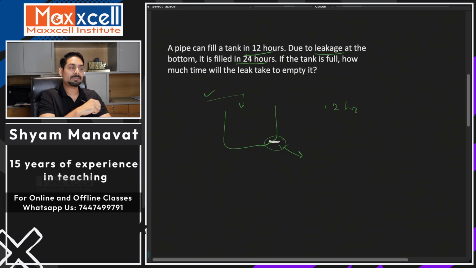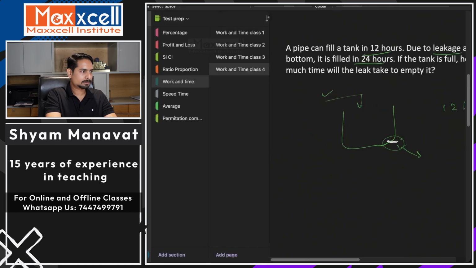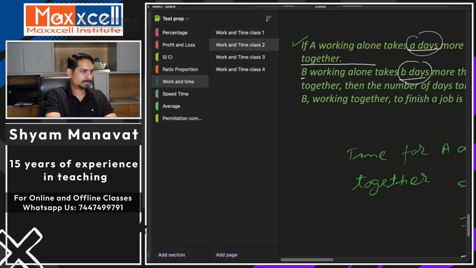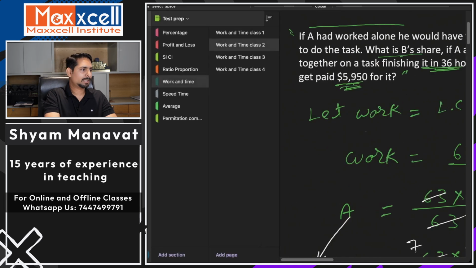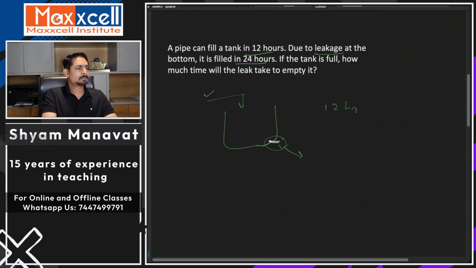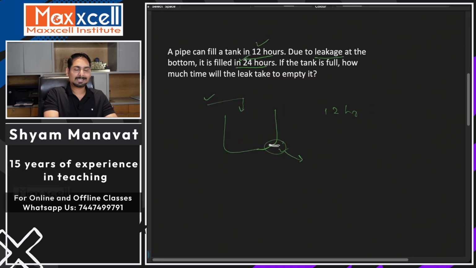So let's see how we handle this question. As I said, this is very similar to the efficiency of individuals type of question. Here first we assume the work. You remember in that first type, we used to assume work as the LCM of time. We are going to do the same thing here. Time is 12 hours and 24 hours, so I will assume the work is the LCM of 12 and 24. 24 is common for both of them.